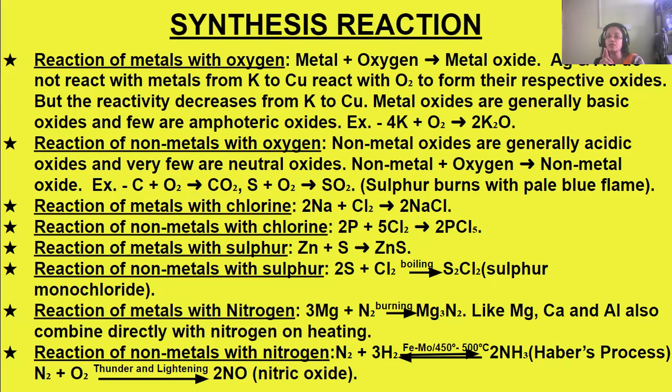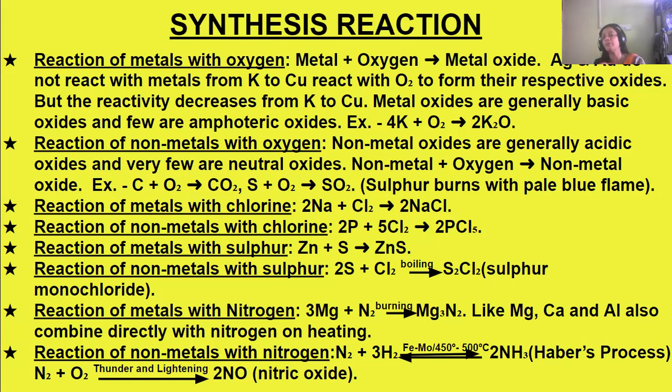So metal oxides, for example, potassium reacting with oxygen to form potassium oxide. Then the reaction of non-metals with oxygen. In this case, the non-metals generally form acidic oxides, and a few of them are neutral oxides. That is, they do not behave like a base, nor do they behave like an acid. So these are neutral oxides. Some are neutral, but most are acidic oxides.